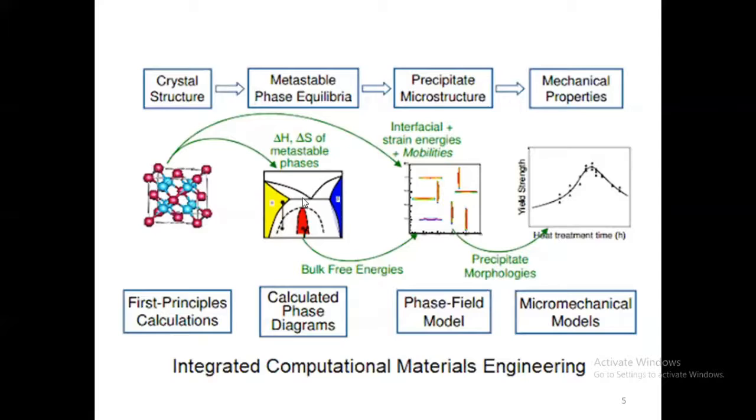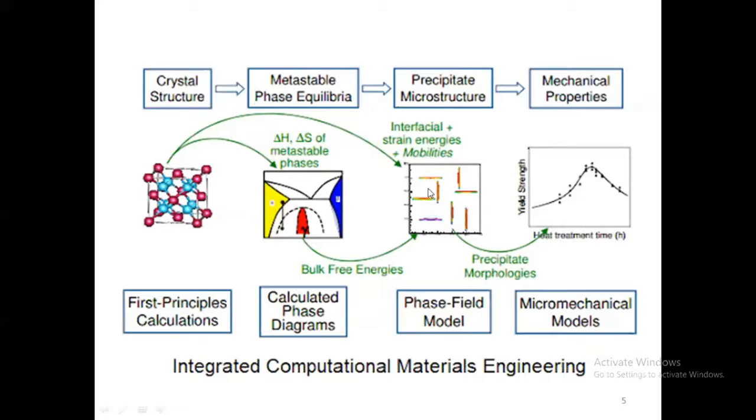Initially, they started with the empirical model to fill in the unknown parameters, but now first principle calculation lends a hand to find the empirical parameters. So the accuracy of the calculated phase diagram continuously increases because of this. This calculated phase diagram is going to give input for phase field modeling.